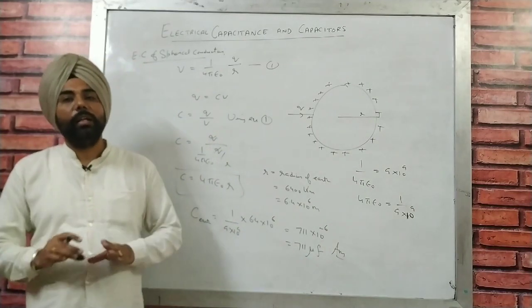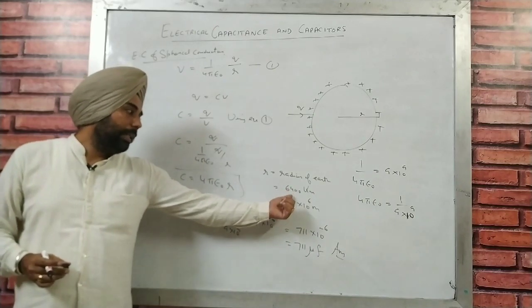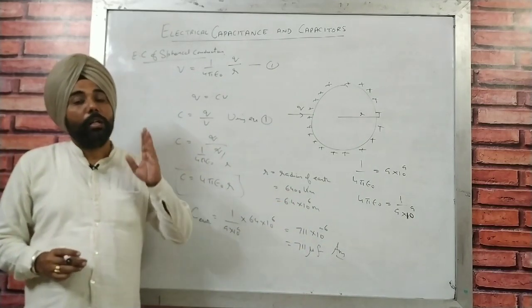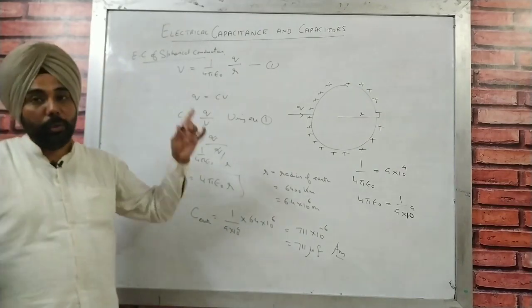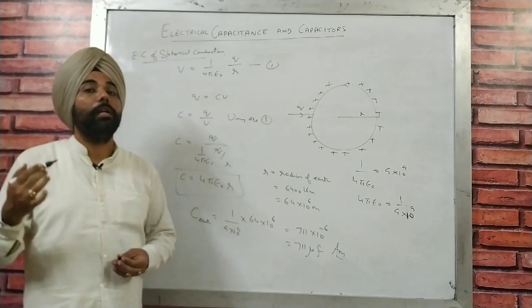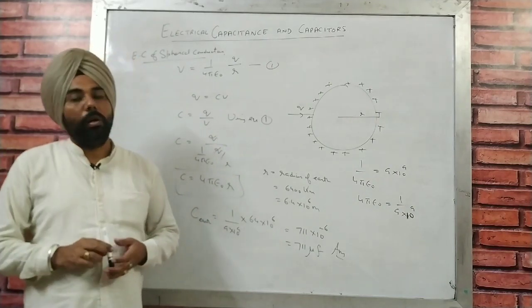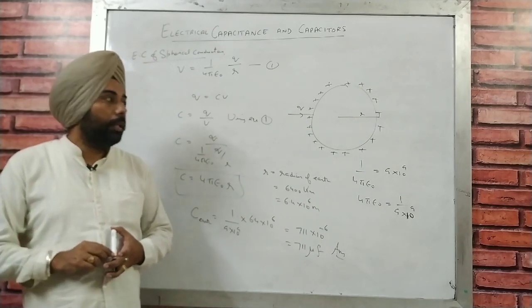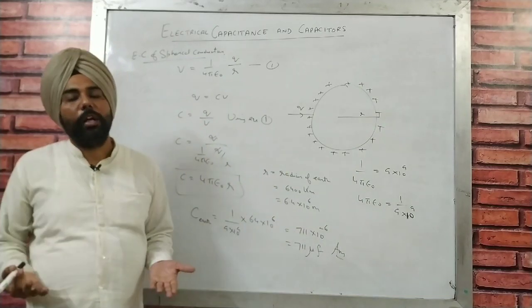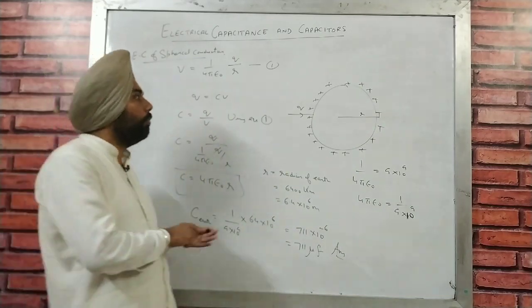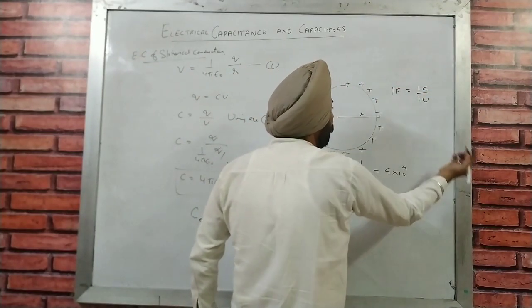Even if we have a bigger conductor like Earth, using the radius of Earth, still we are not getting 1 farad. Now you can imagine how big the 1 farad unit of electrical capacitance is. It is a very, very big unit, and it is not possible to make a conductor of 1 farad capacity. And what is 1 farad? 1 farad is 1 coulomb over 1 volt.